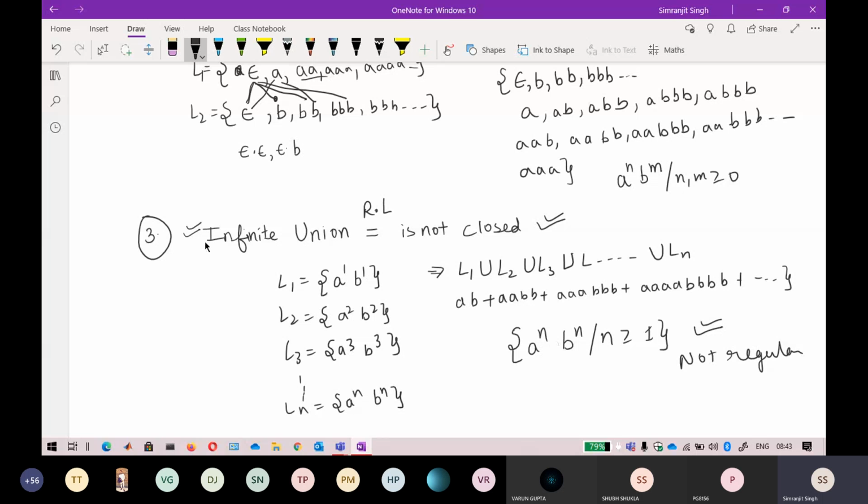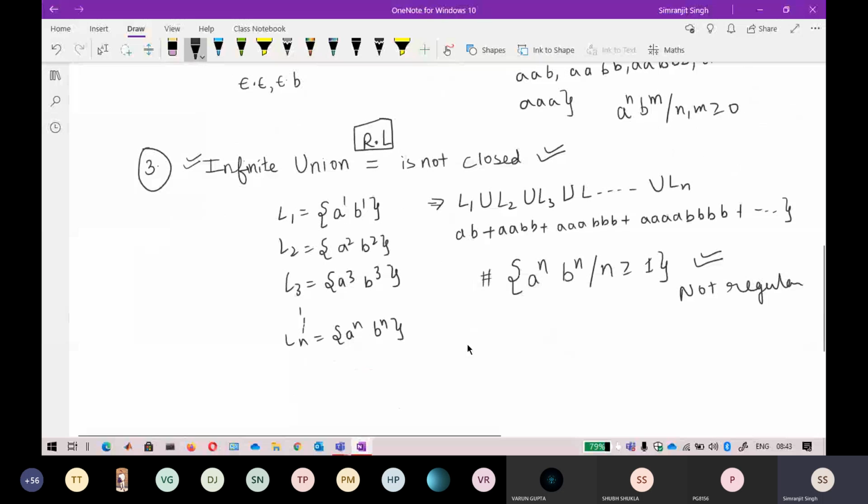Only this one is the exception in regular languages. Almost all of the properties that you have seen, it will be closed, but in infinite union it is not closed. So keep this question in mind. Again, I am not saying that it is not closed for all languages. Sometimes, like if I say that L1 is A and L2 is AA and L3 is A.